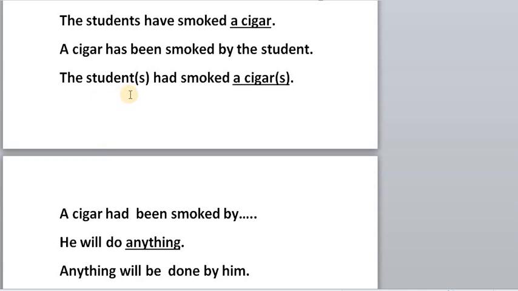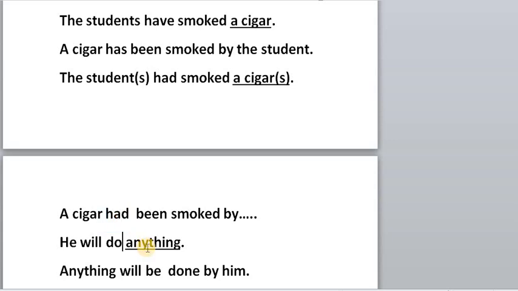If the sentence is "The student had smoked a cigar", whether it is the student or the students, cigar or cigars, I can say "A cigar had been smoked by the student or the students," or "Cigars had been smoked by the student or the students." Why? It won't make any difference in using "had" because it is in the past and it is used with singular or plural.